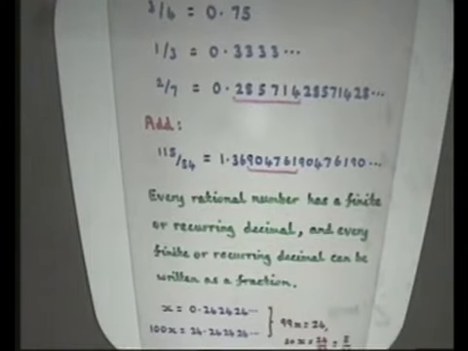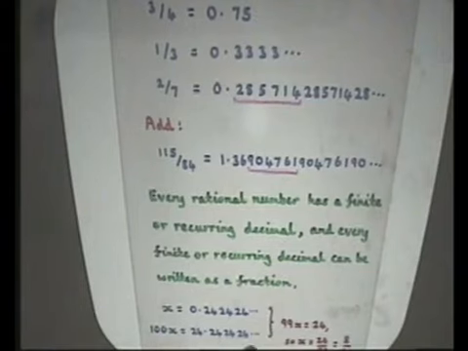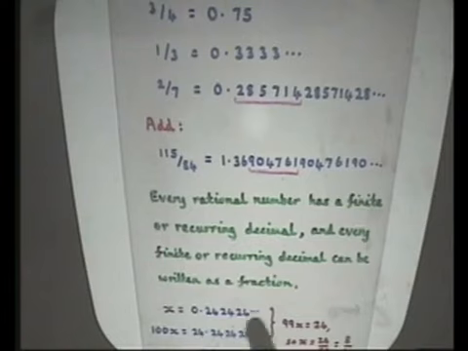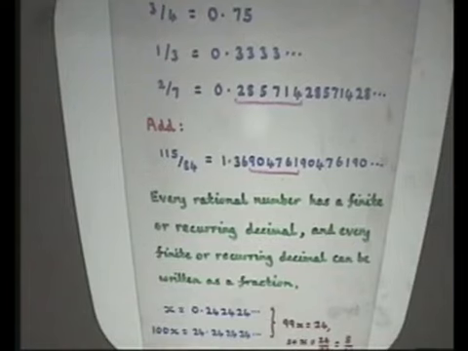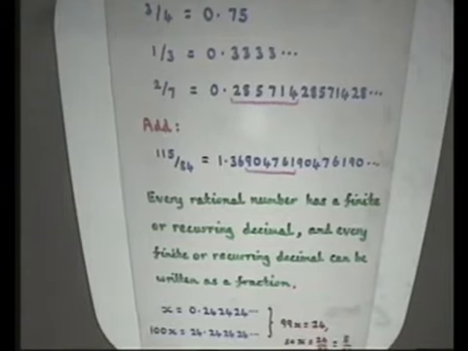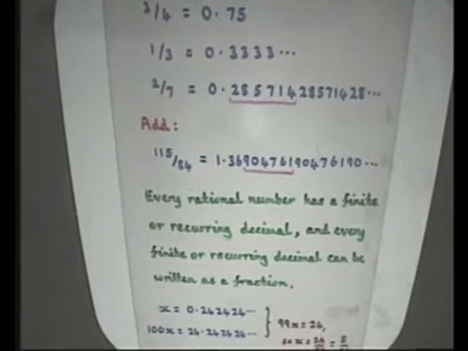An example of that is supposing you had this recurring thing here. How do you write this as a fraction? You multiply it by 100, so you get 24 point all of this. If you subtract, you get 99x equals 24, and so x is indeed a fraction. And you can always do that. Given any recurring decimal, you can always write it as a fraction.